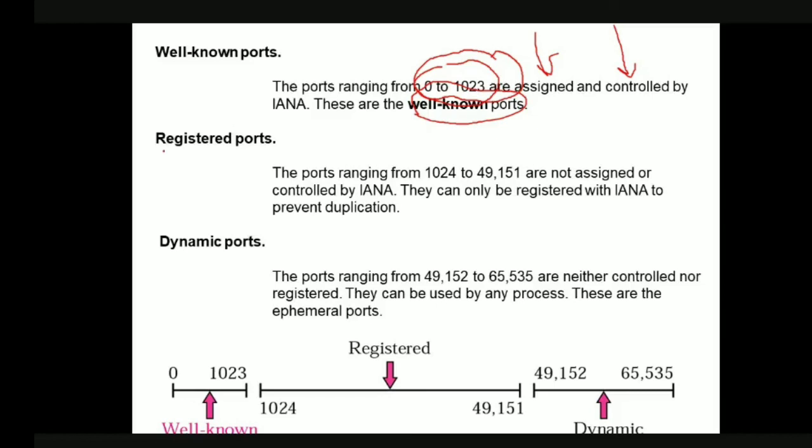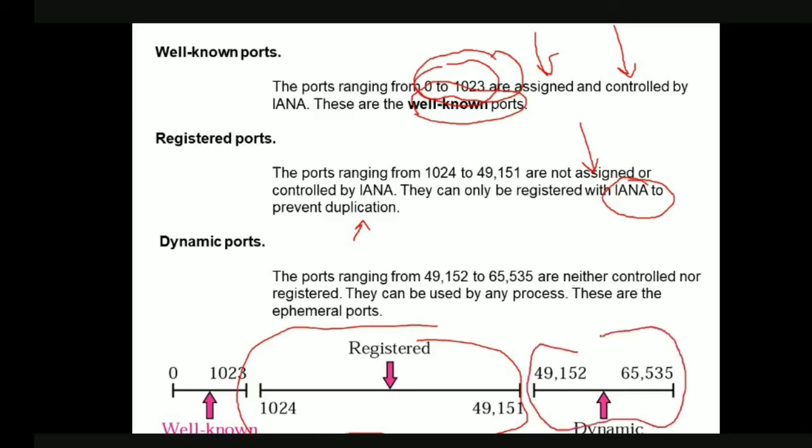Okay, next, registered ports. Now these are the ports which range from 1024 to 49,151. Okay, these are neither assigned nor controlled by IANA. That is, IANA will not assign anything, or it does not control any of these port numbers. Okay, they are only registered with this IANA authority to prevent duplication. That's it.